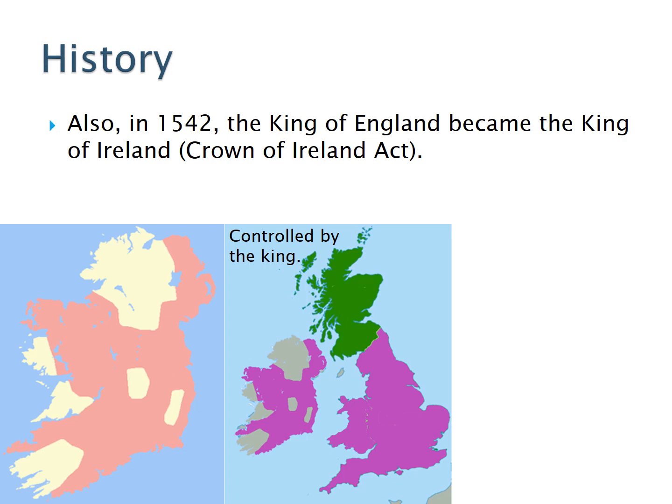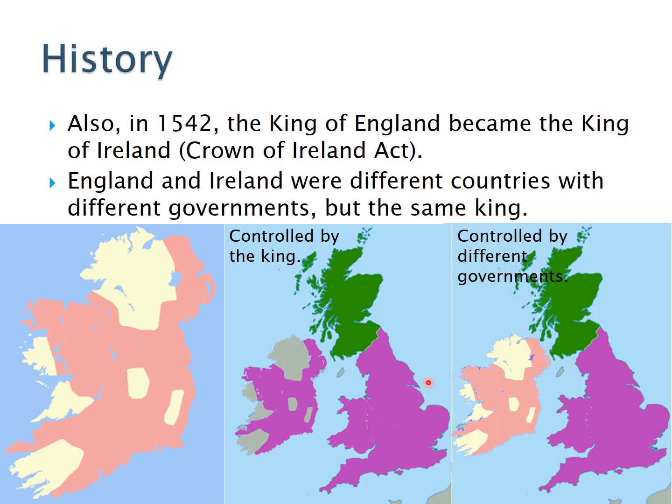Also in 1542, the King of England became the King of Ireland. Ireland was no longer a puppet country. It was controlled by the King of England.